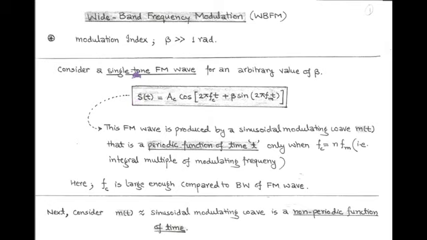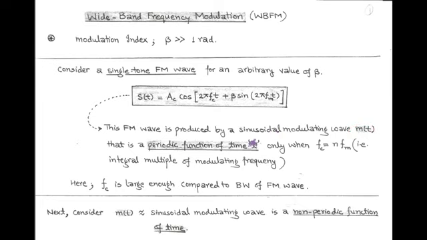For this we again consider a single tone FM wave for any arbitrary value of beta, and it is given by s of t equals A_C cos within bracket 2 pi f_C t plus beta sine 2 pi f_M t. And to obtain this single tone frequency modulated wave, we require a sinusoidal modulating signal m(t), that is a periodic function